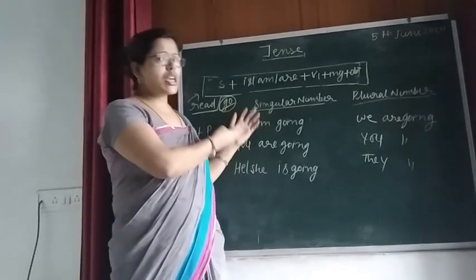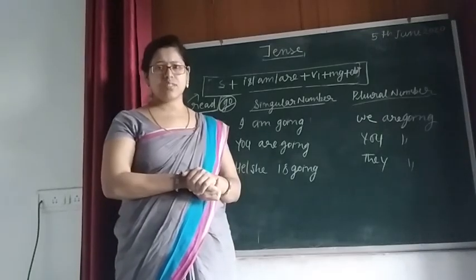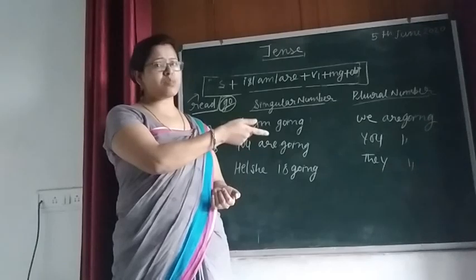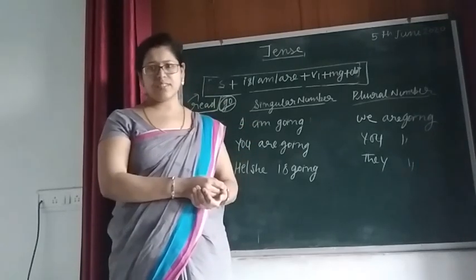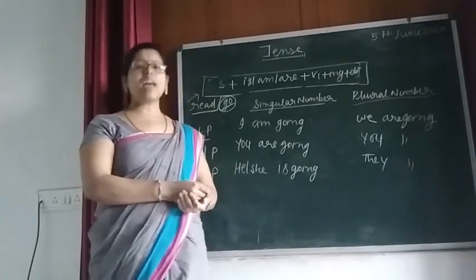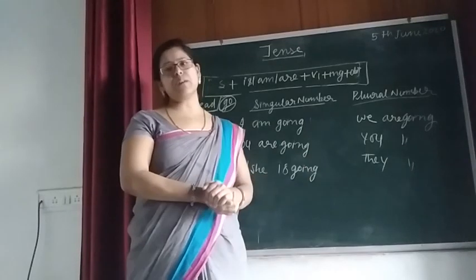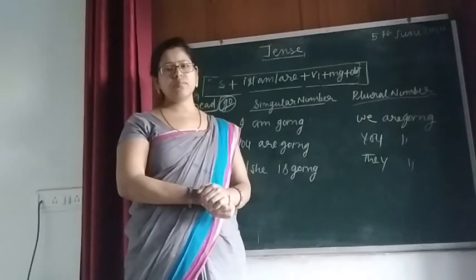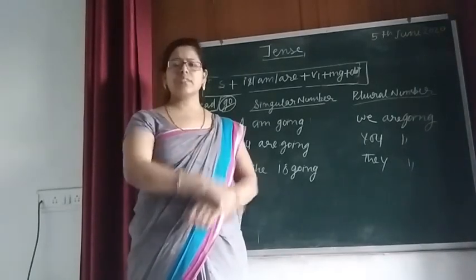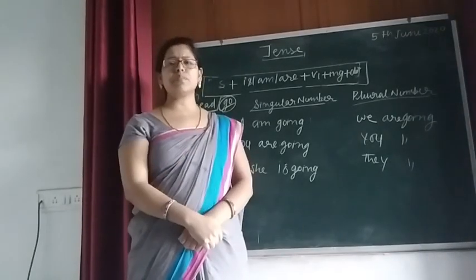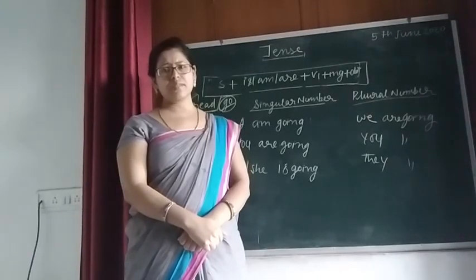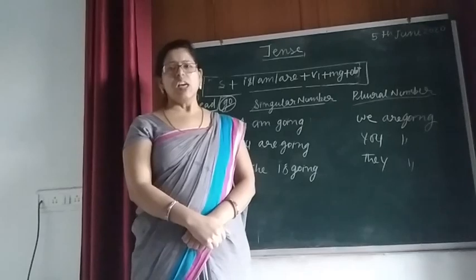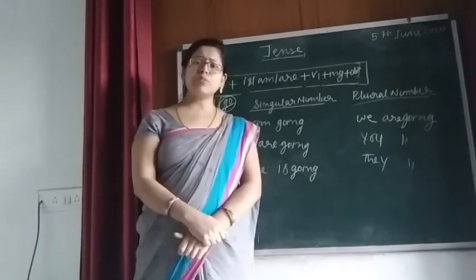I am teaching you English. अभी भी मैं आपको इंग्लिश पढ़ा रही हूँ. I am teaching you English. My work is in progress. That is why it is also an example of present imperfect tense. The fan is moving. This is also an example of present imperfect tense. You are watching me. आप मुझे देख रहे हैं.